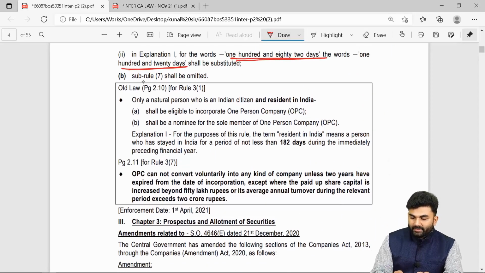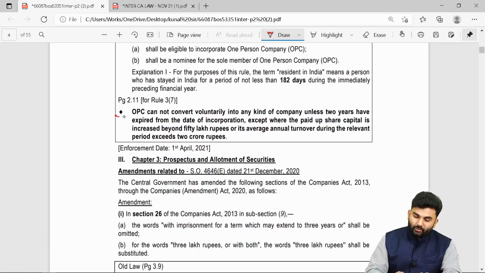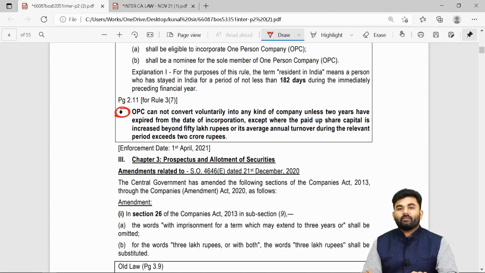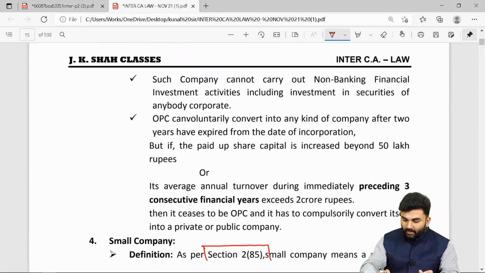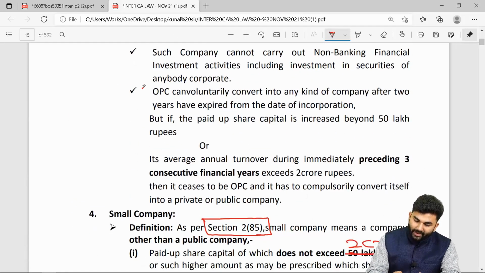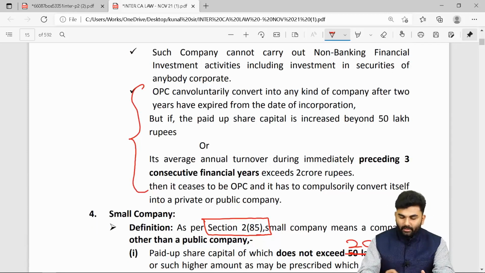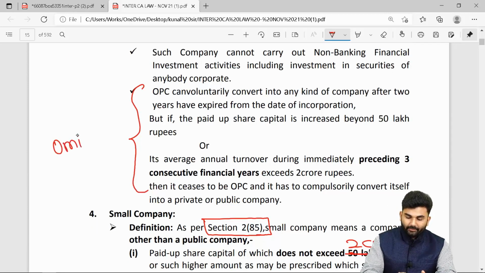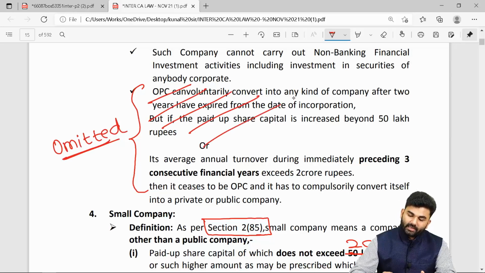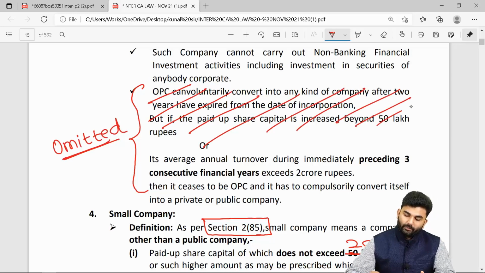And one more amendment is there. This says that sub rule number 7 shall be omitted. And what is sub rule number 7? It is about conversion of a one person company, which means this entire paragraph on page number 10 has now to be omitted. So this last point in your JKSS textbook on one person company should now be omitted.